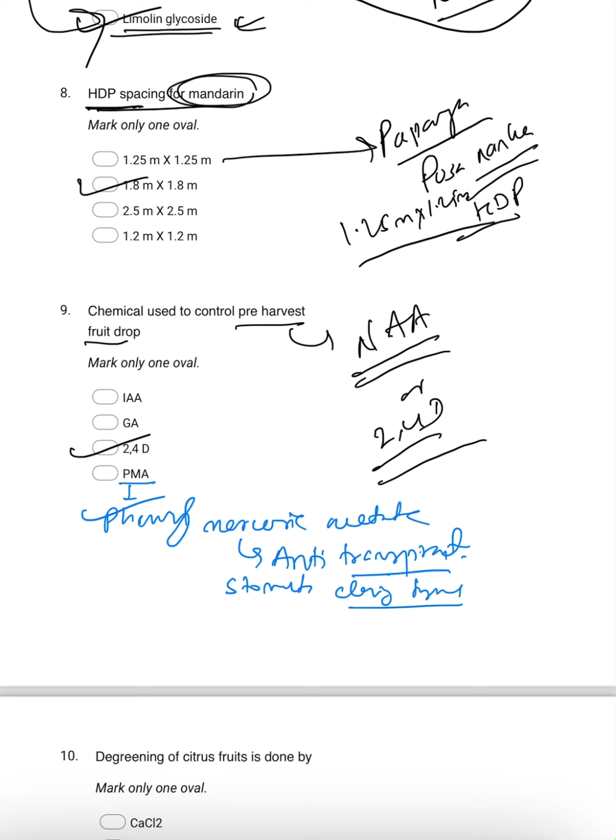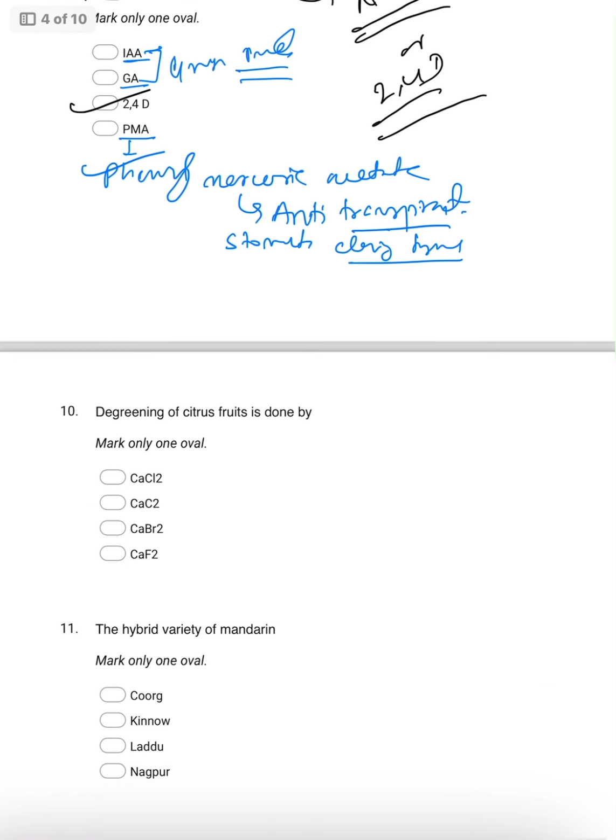So in this case, if we see IAA, that is indole acetic acid, this indole acetic acid is normal, as well as this is an auxin, and this is gibberellic acid. These are used as growth promoters. Coming to citrus degreening. For citrus degreening, you are using calcium carbide. This is calcium carbide.